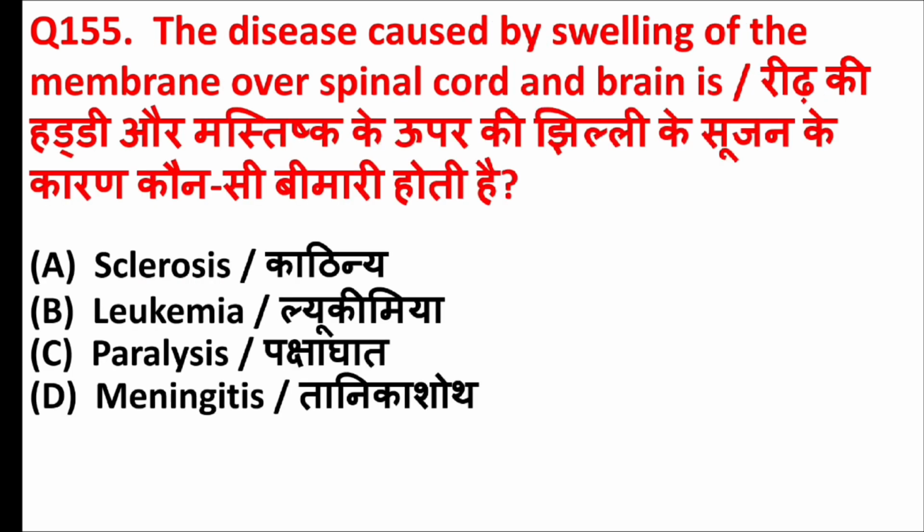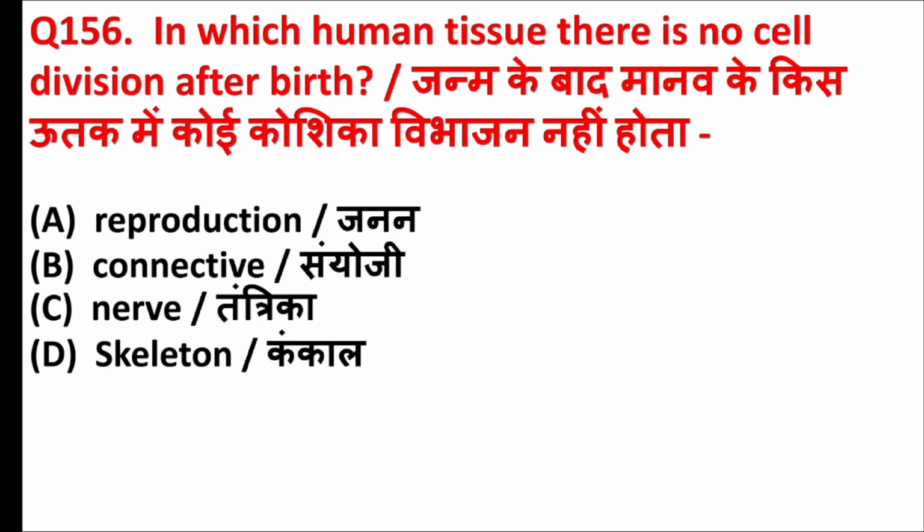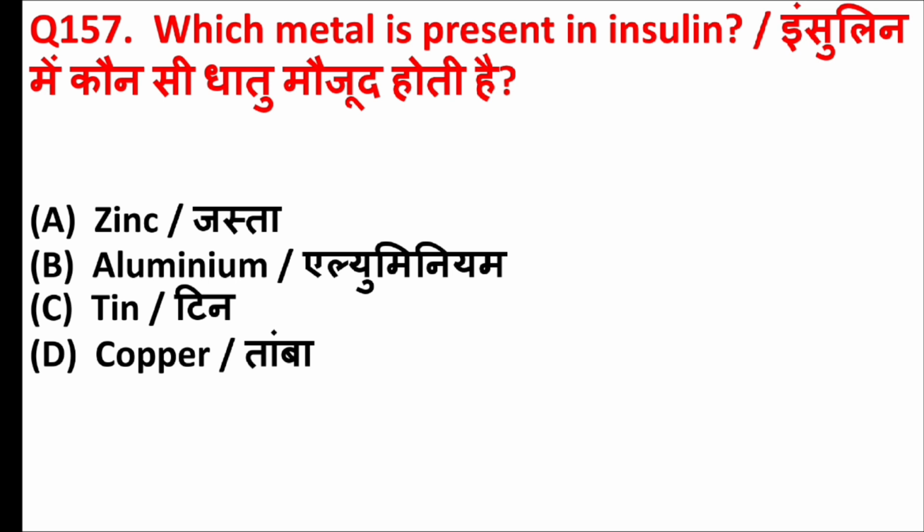The disease caused by swelling of the membrane over spinal cord and brain is. Answer is option D, meningitis. In which human tissue there is no cell division after birth? Answer is option C, nerve. Which metal is present in insulin? Answer is option A, zinc.